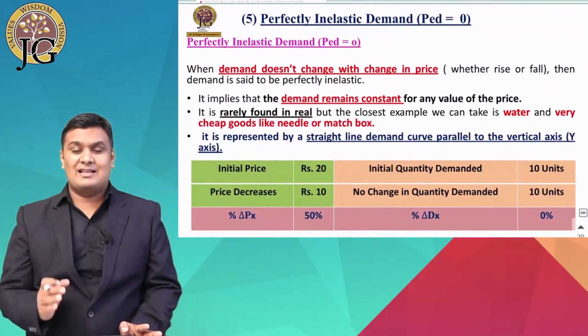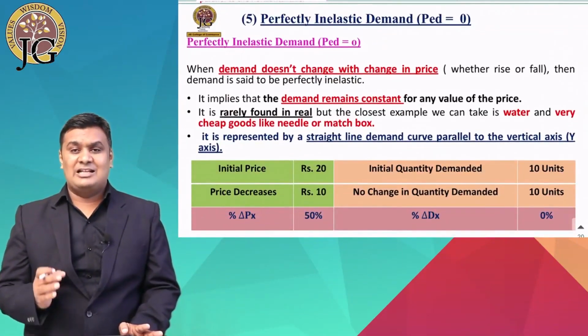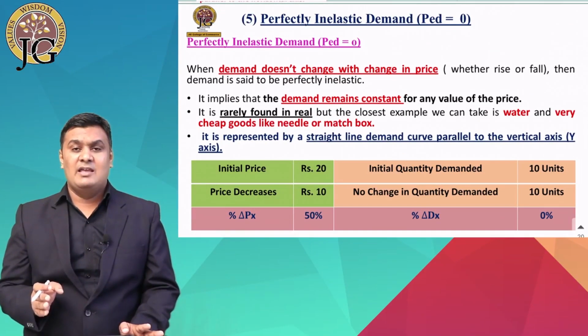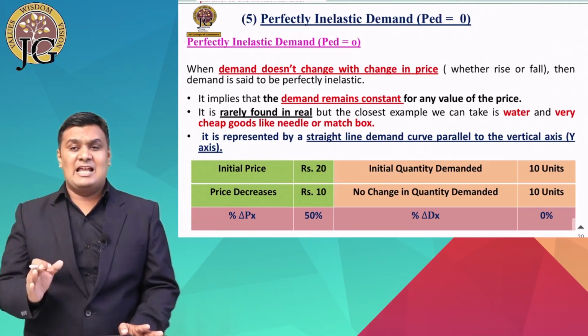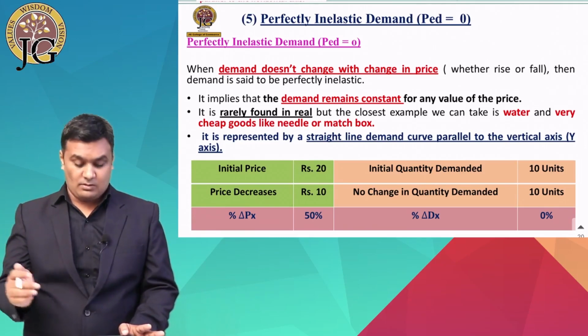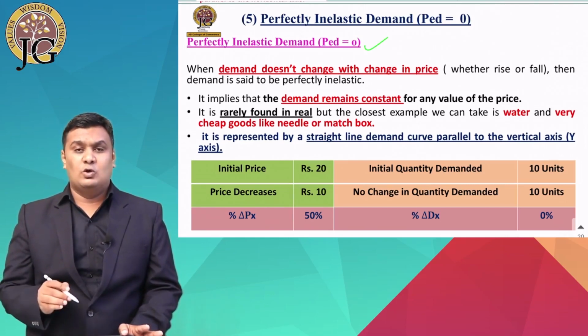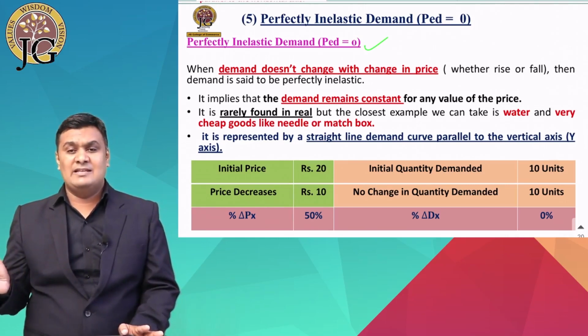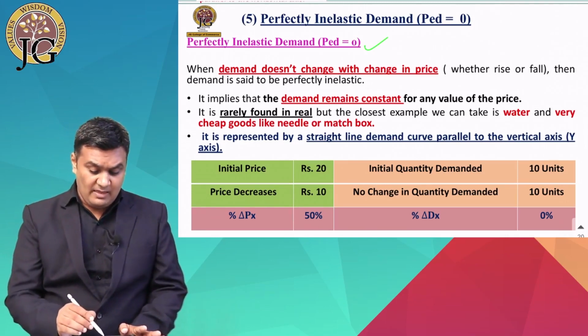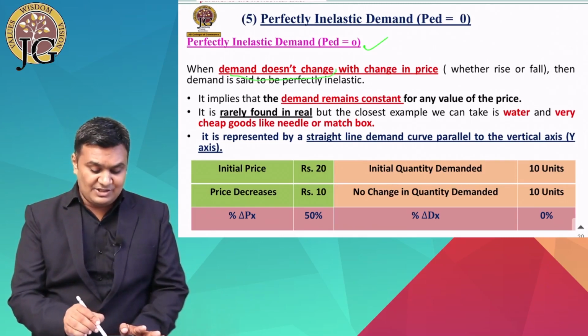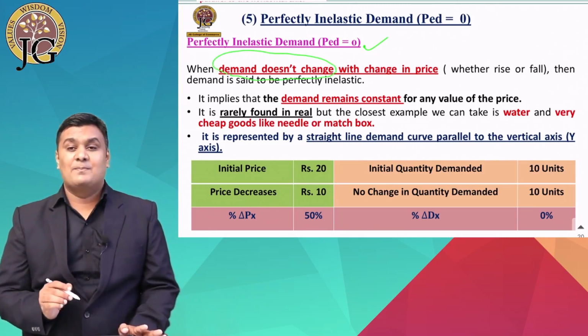Now let's discuss the last type, that is perfectly inelastic demand. The price elasticity of demand is said to be perfectly inelastic when the price elasticity of demand is equal to 0. So when the change in demand due to a change in price is equal to 0, we know that the price elasticity of demand is 0. So the price elasticity of demand will be 0 when the demand doesn't change with the change in its price.